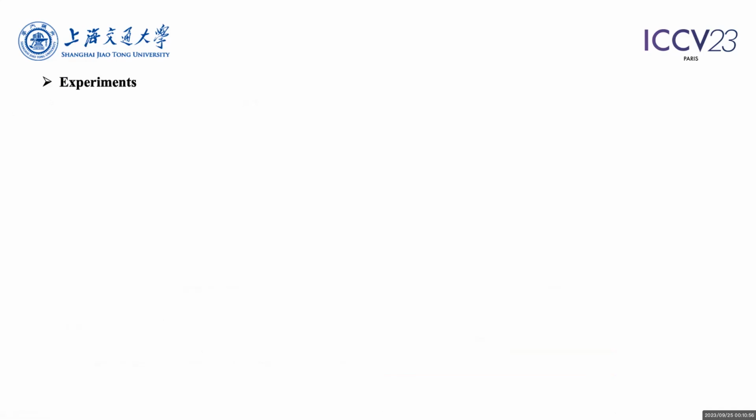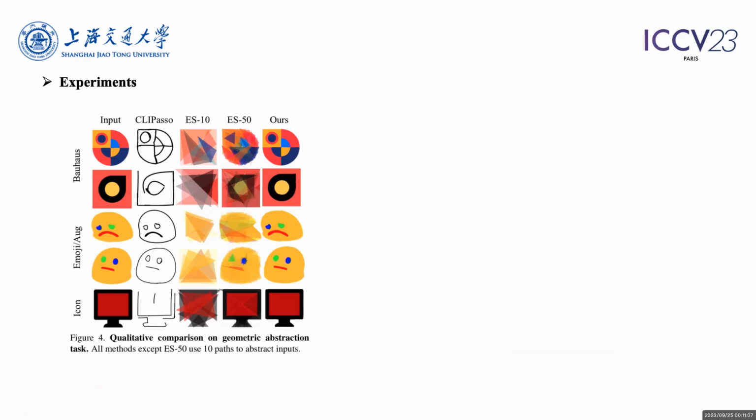This page shows some qualitative results of our method. We compare our framework with state-of-the-art methods like CLIPasso and ES-CLIP for the geometric abstraction task. The results reveal that sketch-based abstraction cannot exploit the diversities of image geometry, and it is important to abstract images geometrically with simple geometric shapes. ES-CLIP creates great shape redundancy and fails to abstract images effectively with a limited number of shapes. Our method realizes efficient geometric abstraction through assembly of predefined primitives, and our framework can serve as a useful tool for modern graphic design.